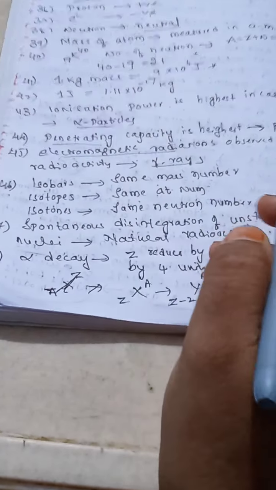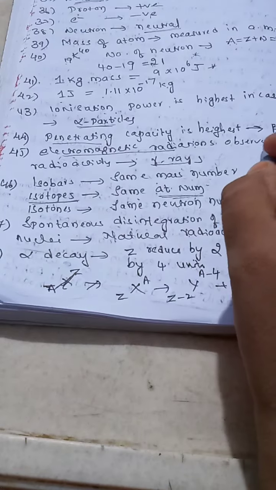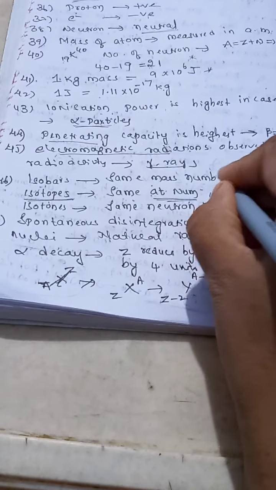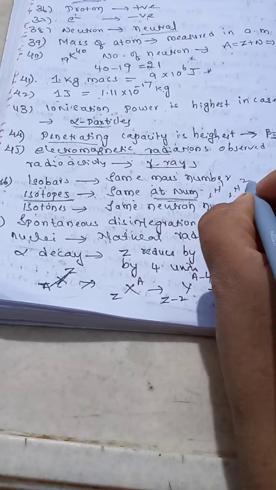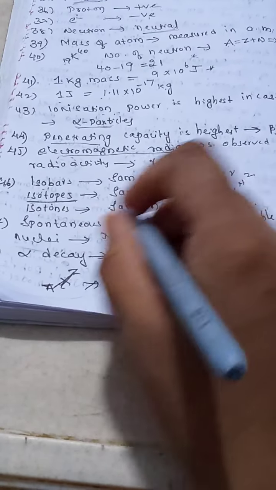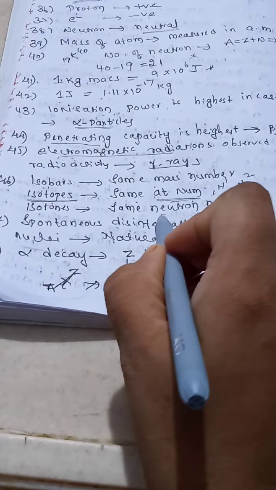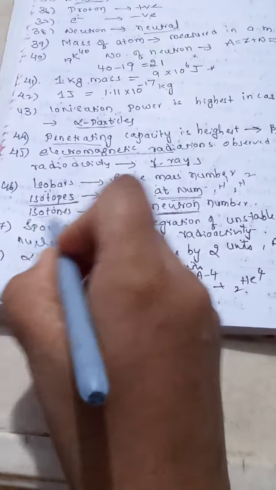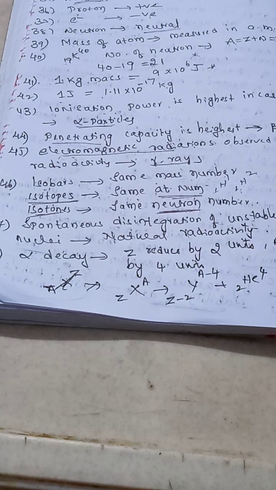Same atomic number means we call them isotopes, such as hydrogen and deuterium. The atomic number is the same, the mass number is changing, but the atomic number is the same; that we call isotopes. If the atoms have the same neutron number, we call them isotones. Right. Now next, let us move to some bits related to radioactivity.